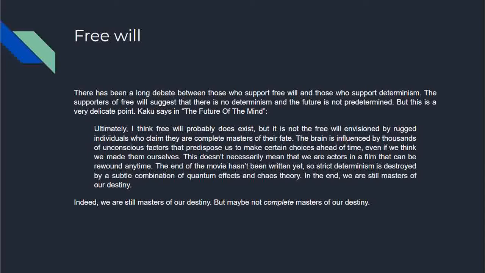Michio Kaku says in The Future of the Mind, "Ultimately I think free will probably does exist. But it is not the free will envisioned by rugged individuals who claim they are complete masters of their fate. The brain is influenced by thousands of unconscious factors that predispose us to make certain choices ahead of time." If you know a bit of neuroscience, you will know that most of our lives will run unconsciously. We make choices unconsciously, even if we think we made them ourselves. "This doesn't necessarily mean that we are actors in a film that can be rewound anytime. The end of the movie hasn't been written yet. Strict determinism is destroyed by a subtle combination of quantum effects and chaos theory. In the end, we are still masters of our destiny, but maybe not complete masters of our destiny."